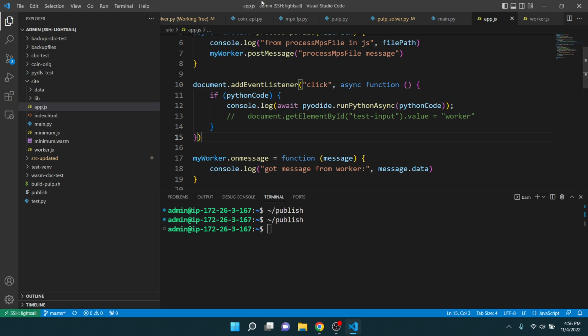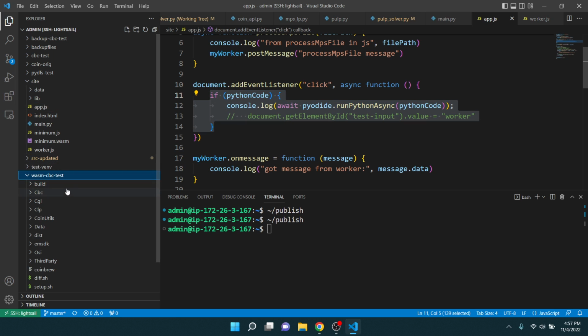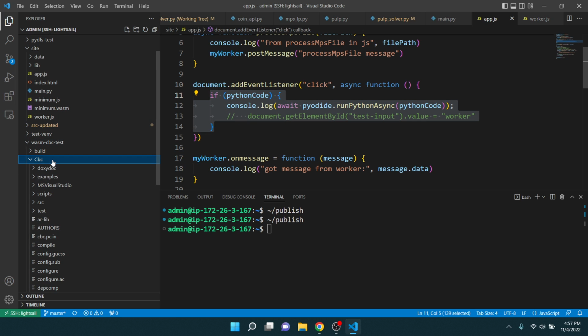But then again, I have to change the C++ code to read a string instead of files, which is the way it's already set up to do. I don't think there is a function right now that will read a string instead of a file. So I think that'll be some changes. Quite a few changes if I have to do that. But let me look really quick. So if I look in here,